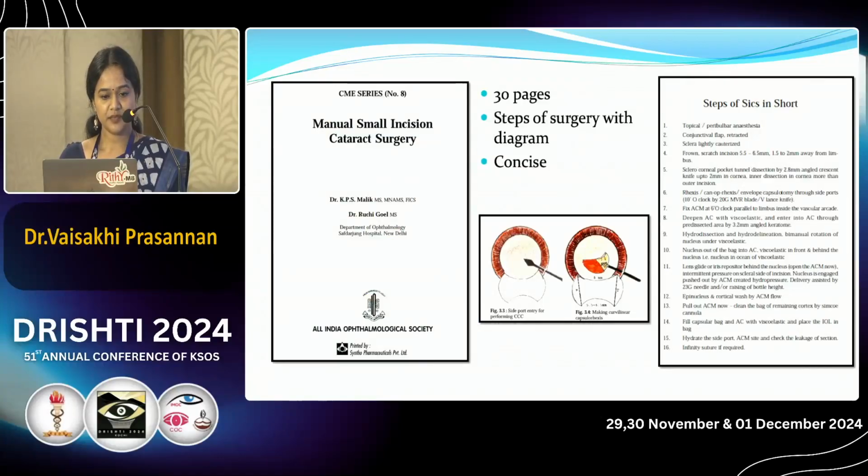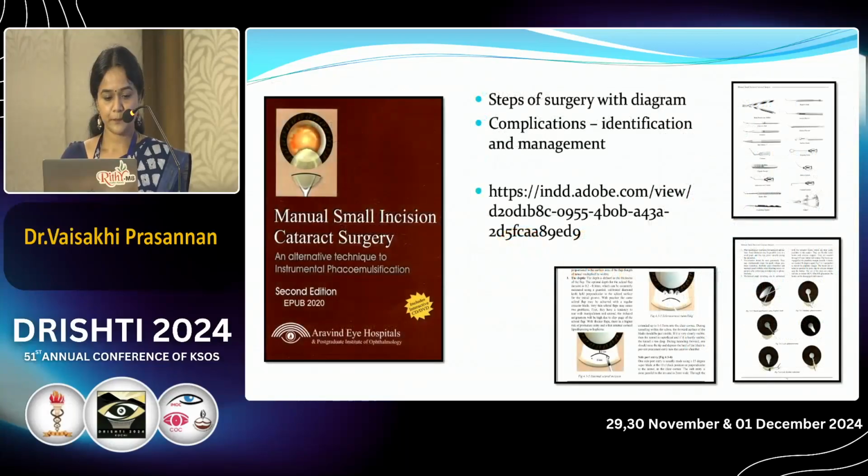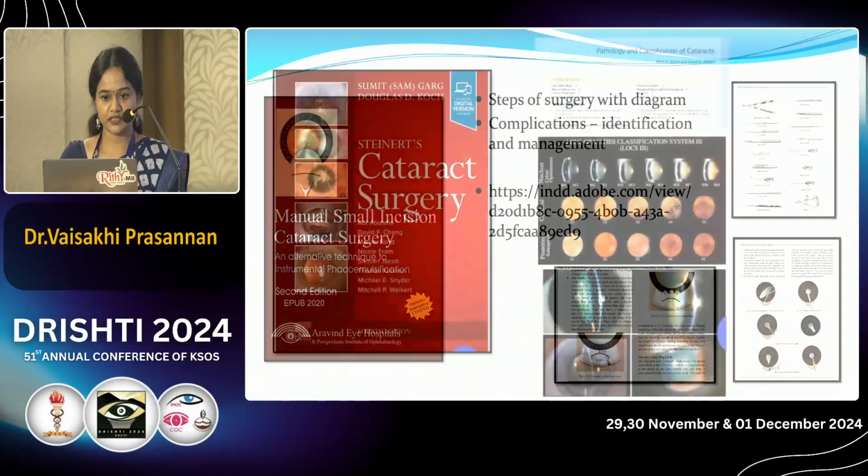This CME series for manual small incision cataract surgery is a brief textbook which is very concise, and this will help you to brush up each step of cataract surgery and the management of complications. Manual small incision cataract surgery by Aravind. This is a brief book which explains in detail the instruments, surgical steps and complication identification and management, and this explains each step using diagrams, which will be very easy to use and understand for the PG students.